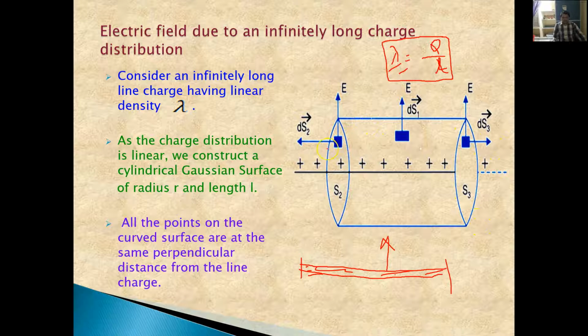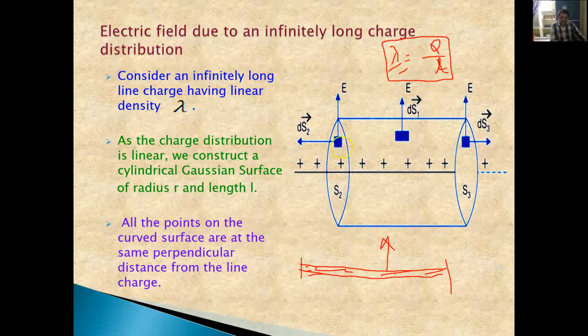One is this surface area, that is dS2, and this one is one more surface area, that is dS3, and this is the curved surface area, we are calling it S1. Now we are dividing the S2 surface into infinitely small parts like dS2.